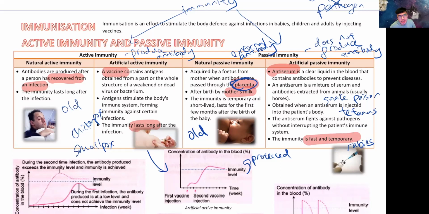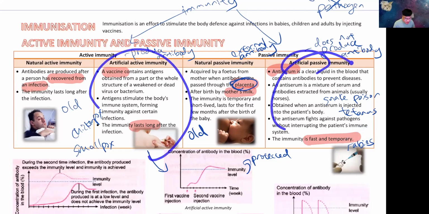Not to mention the intense suffering. You'll be having tons and tons of seizures before you kick the bucket. This is a very brutal disease. So like I said, if you get cut by any cats, for example, go and get your rabies shot, because once you get it, you'll be fine. All right, so this is your artificial passive.